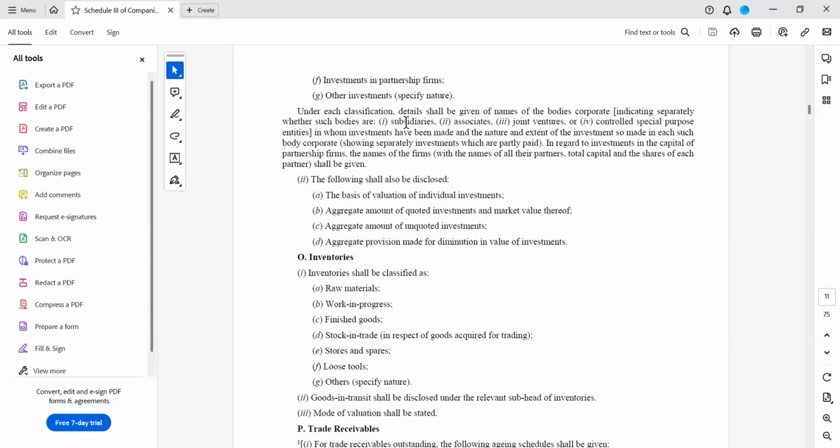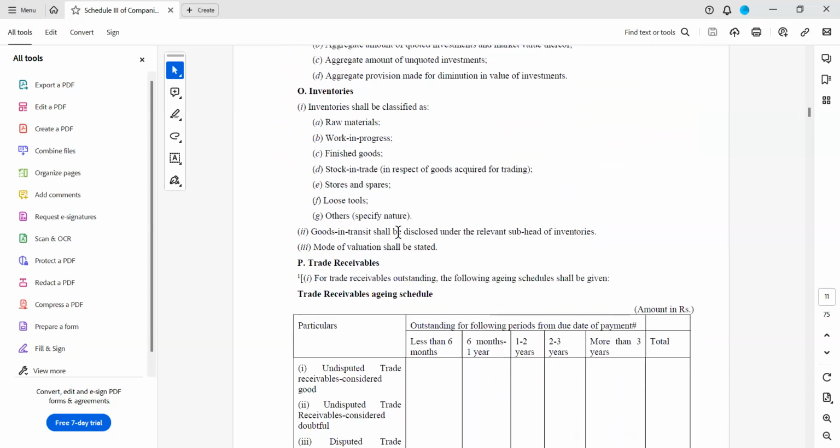Under each classification, details should be given of names of the bodies corporate separately, whether subsidiaries, associates, joint ventures, or controlled special purpose entities. So if there are any related parties in this, you have to specify. The basis of valuation of individual investments has to be disclosed, as we discussed in long-term investments. The same way you have to disclose here also.